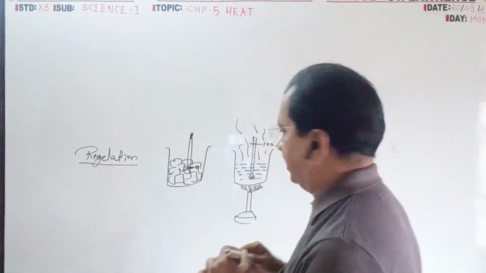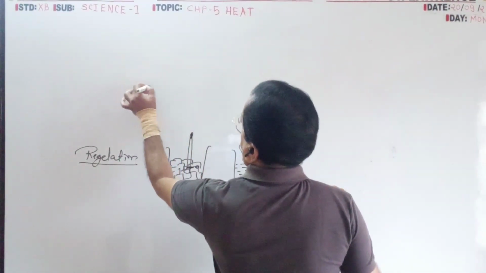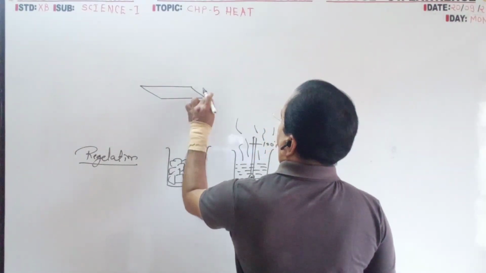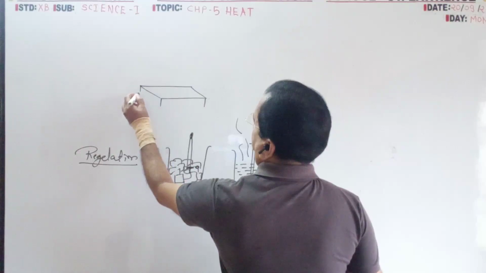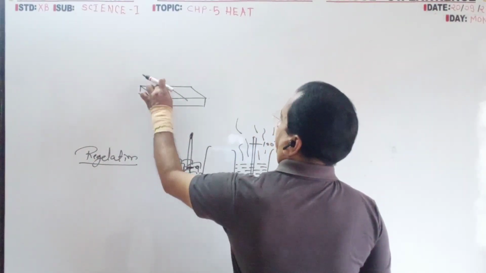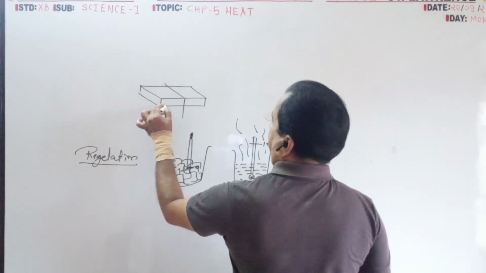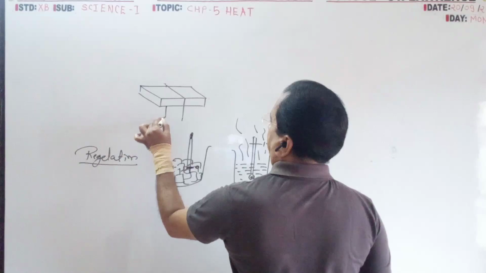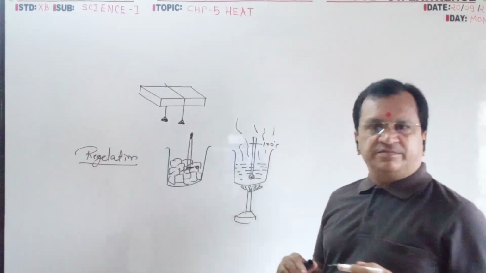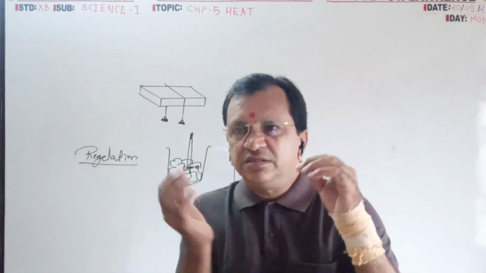Another experiment they have given: it is one big ice cube, and this is a metal string with heavy weight on both sides. So the first example I have given was to take small pieces.